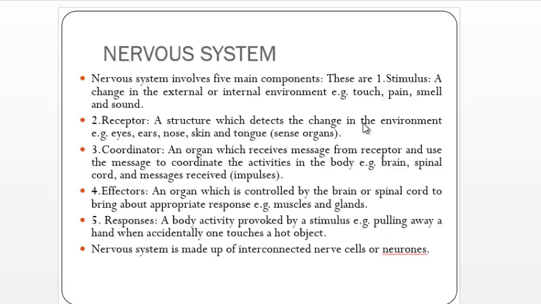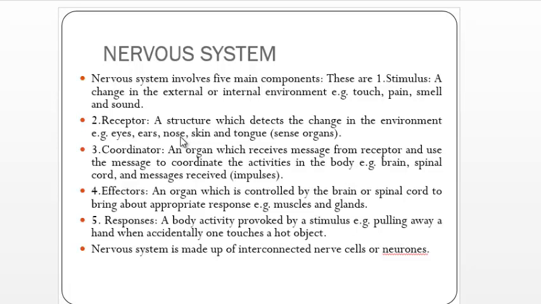So the change of environment is detected by the receptor. A receptor is a structure or specialized cell which can detect stimulus, which can detect changes. For example, the eye, ear, nose, skin, and tongue have receptors which can detect the changes.